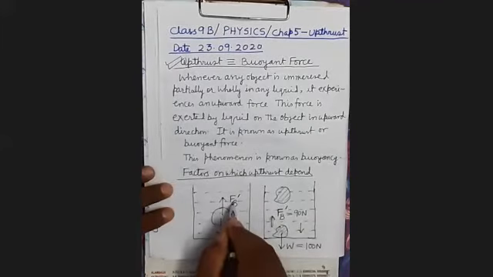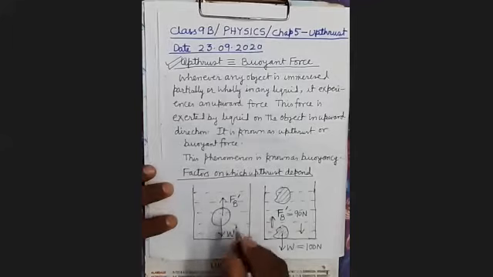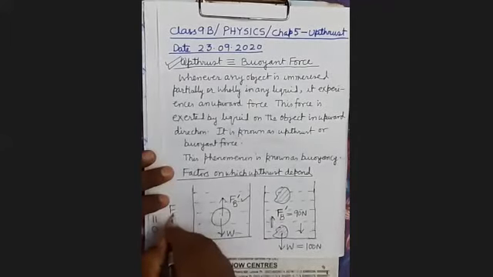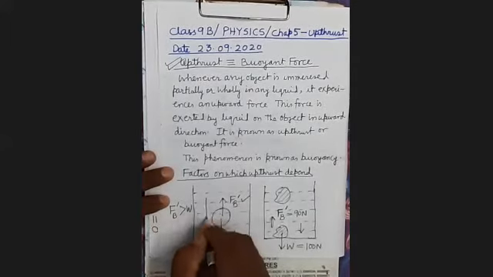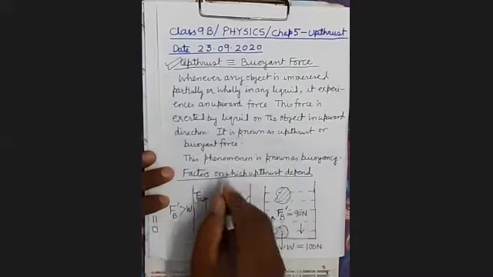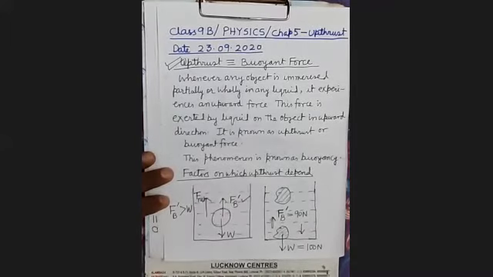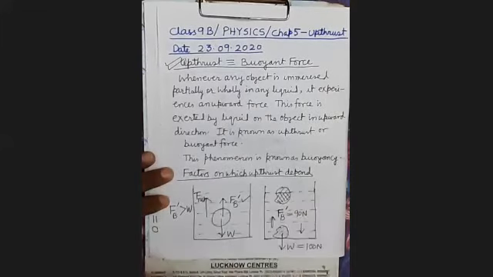Here upthrust we have denoted by FB dash. Since FB dash is more than weight, net force is acting in upward direction, and it will come up to the surface, partially emerged and partially outside the water.